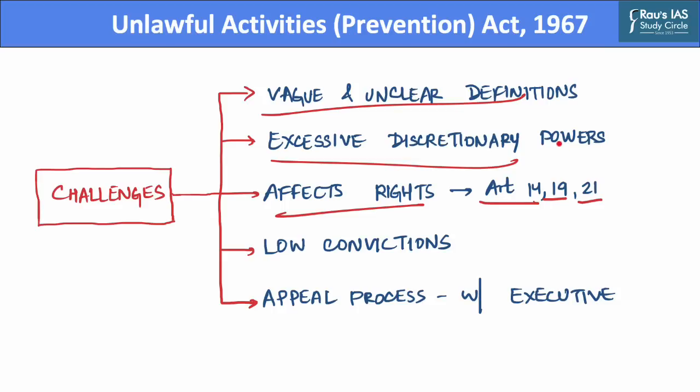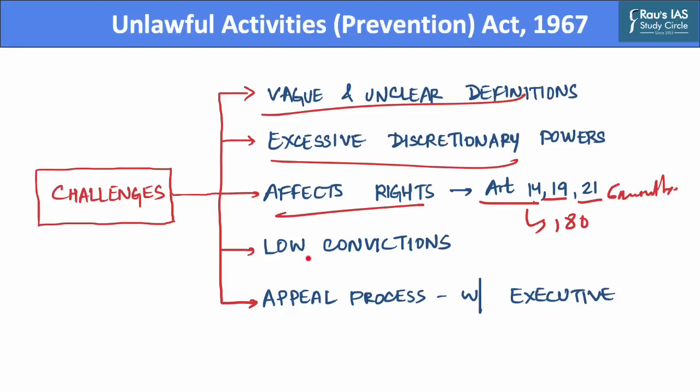Also, the information which declares a person as a terrorist can be withheld from that person for a period of 6 months. And those who are arrested under the Act can be imprisoned for 180 days without having the need for the charge sheet to be filed.